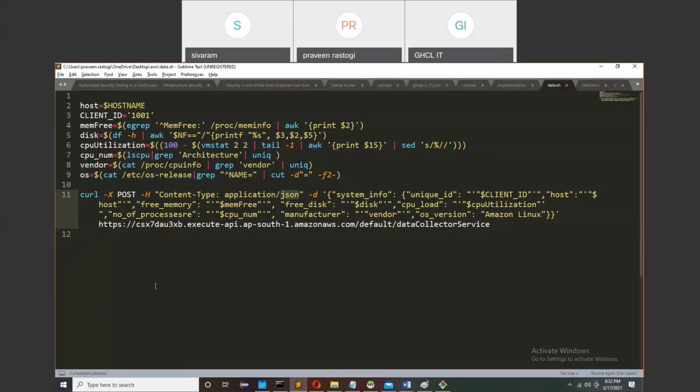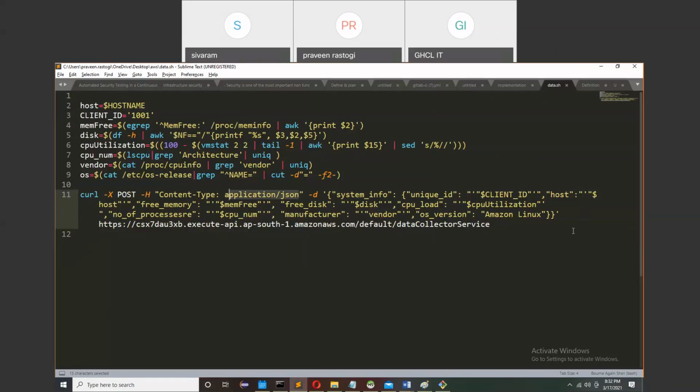There are two attributes we are passing in the curl command. First is what type of API it is; because I am sending some data to the server, it is post. And what type of data am I sending to the server? It is in JSON format. So that's why I set the content type as application JSON.